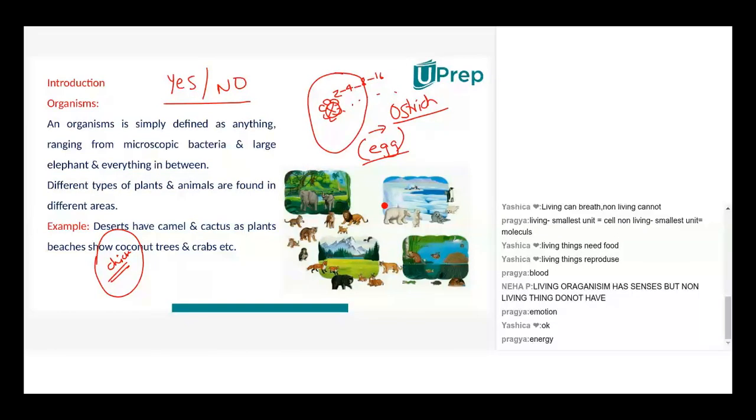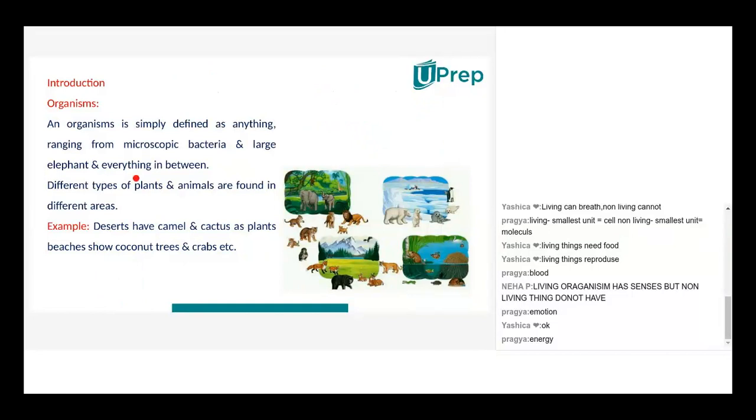Okay, ma'am. Thank you. All right. So this is what they meant, right? From a microscopic organism to a large elephant, everything in between is living. Whichever has cells has life. Whichever has life will breathe. Whichever breathes will require food. Whichever has food will excrete.